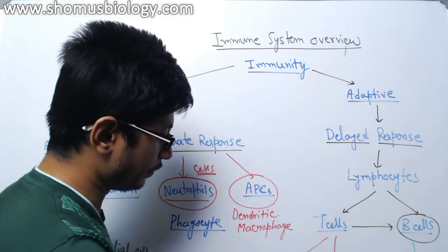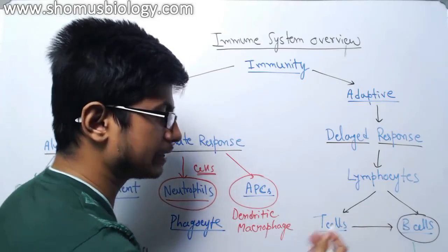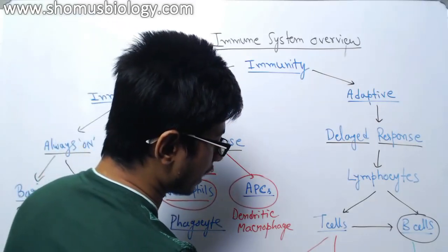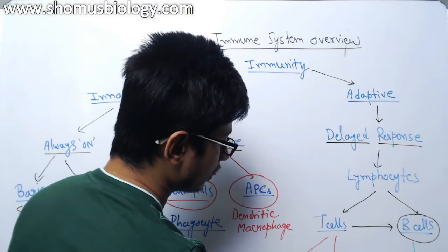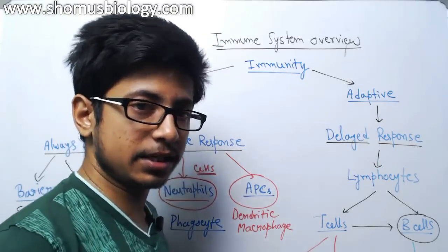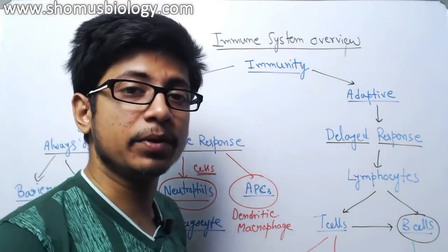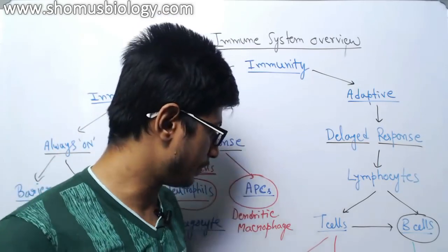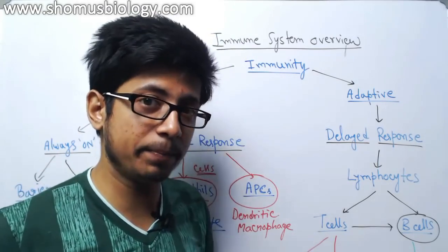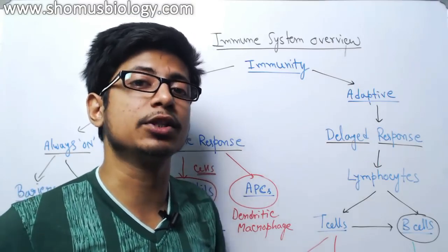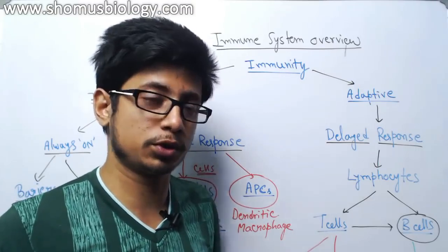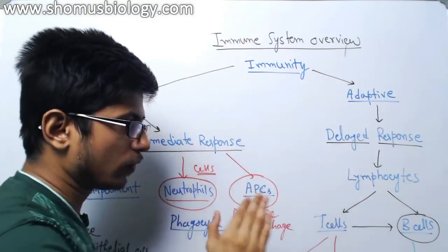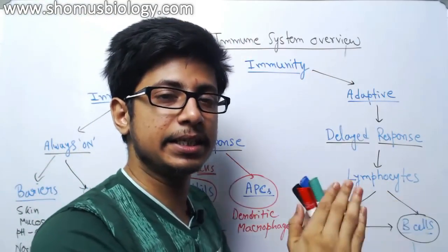Helper cell means it helps other cells. For example, CD4 cells can help other B cells to develop, while CD8 T cells are known as killer T cells. Killer T cells find a specific target and kill it, while the CD4 type is known as a helper T cell, which helps other cells to grow and boosts immunity.